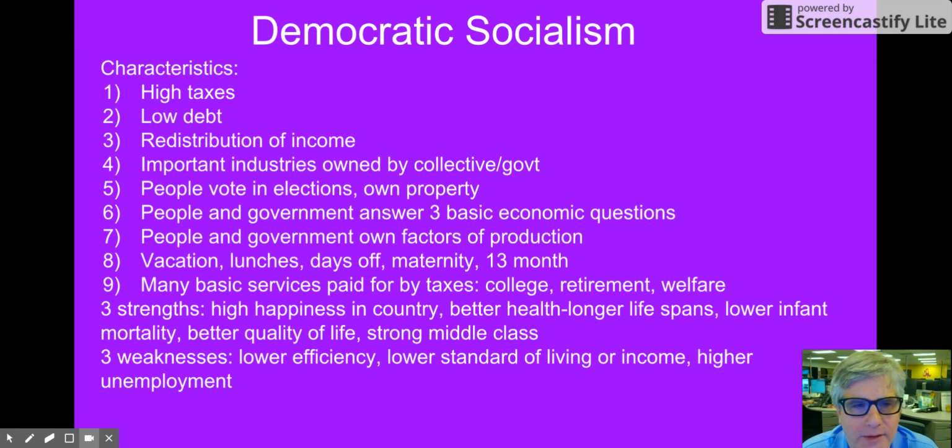They believe in redistribution of income, where they take money from the rich and give it to the poor, or give it to the society to actually help out. Important industries are owned by the collective or by the government.